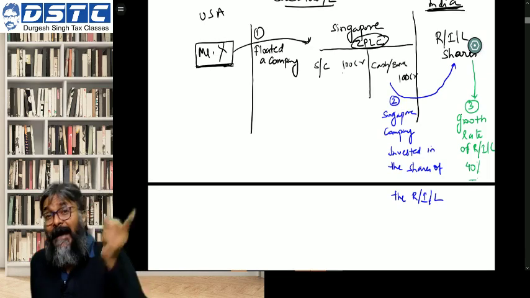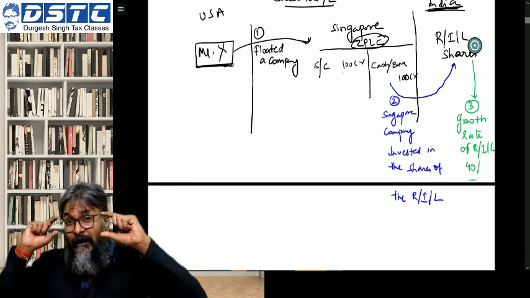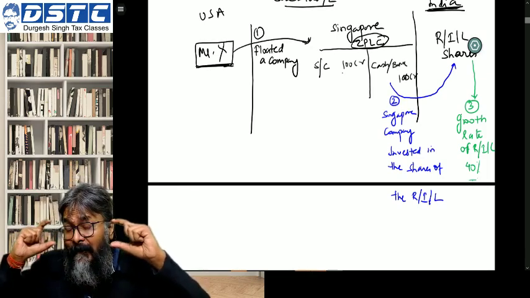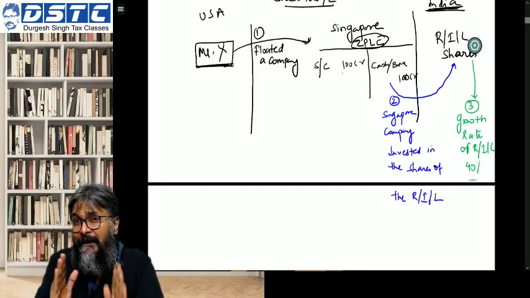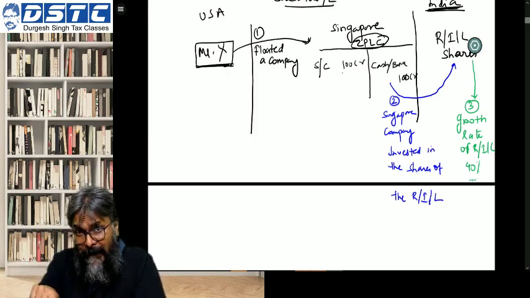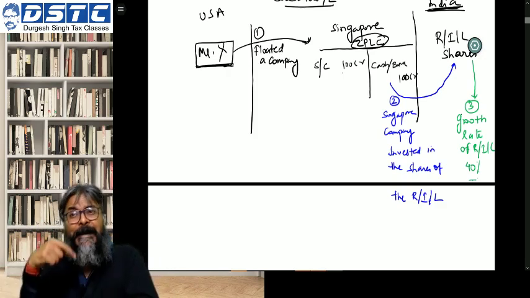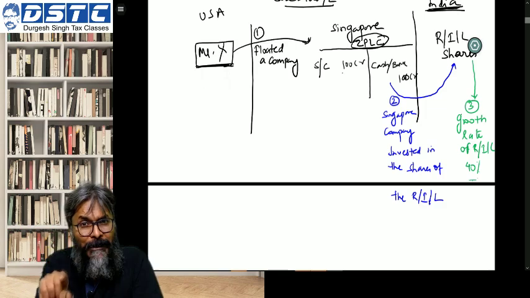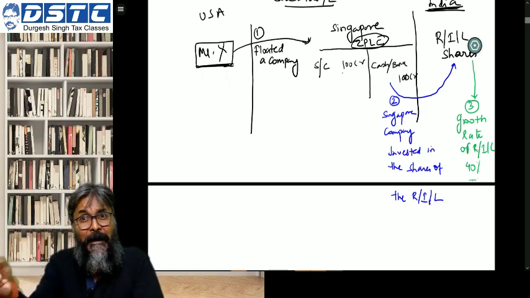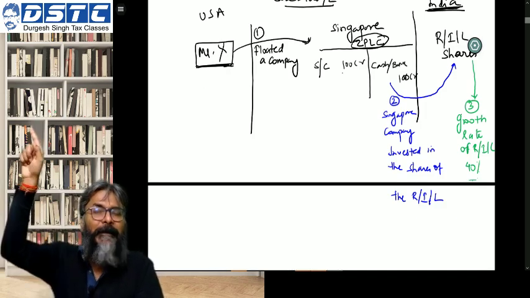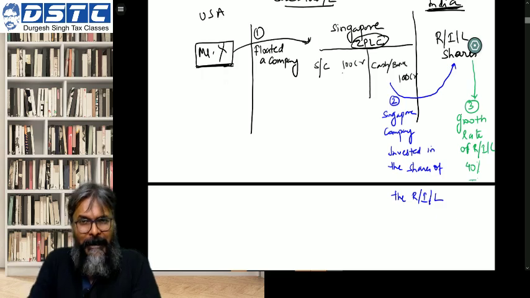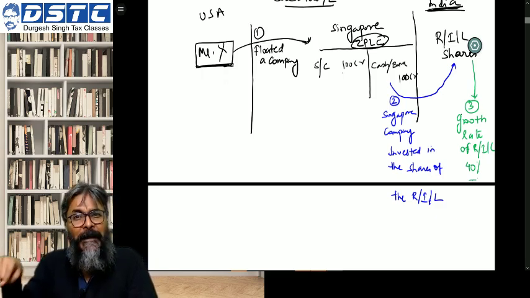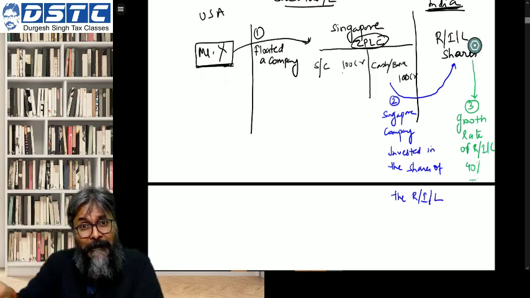What Mr. X did is that, please mark my sentence, every one of you listen to this carefully. What Mr. X has done now is he has invested in the shares of the RIL through the Singapore company.